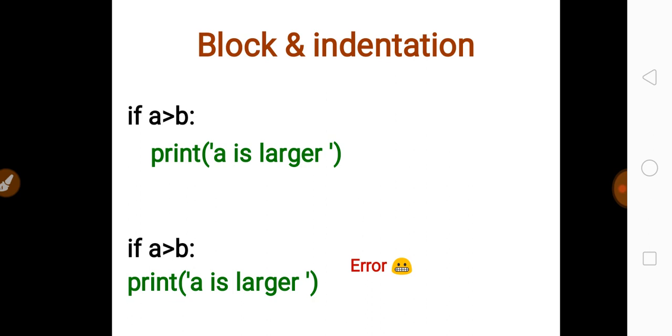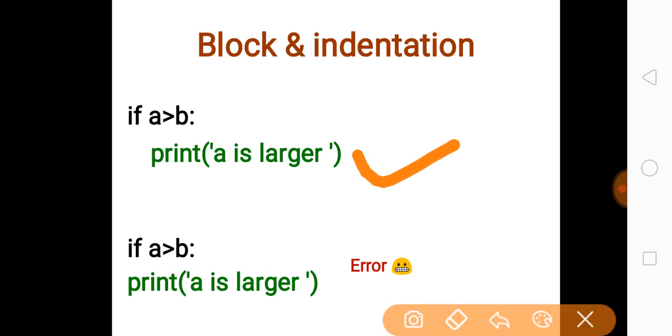Whenever you want to bind any statement or multiple statements with a control structure, suppose I want to bind the line print a is larger with the if structure, it must be given with indentation. Indentation is the blank space just before a statement. That means now the line print a is larger has been bound with the if structure.